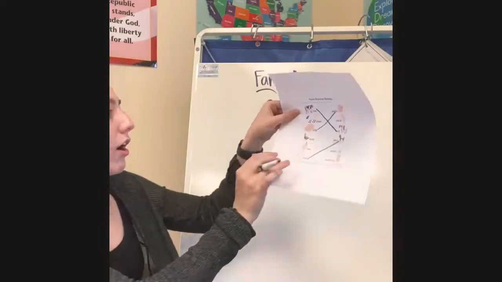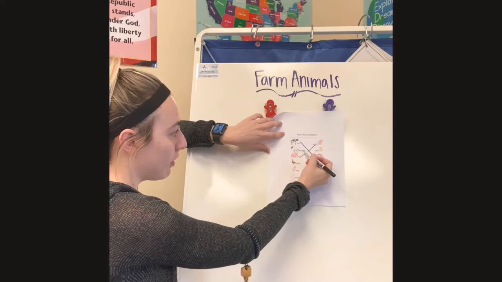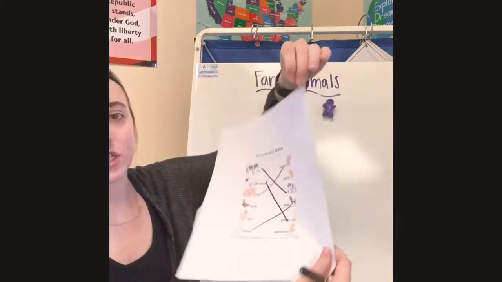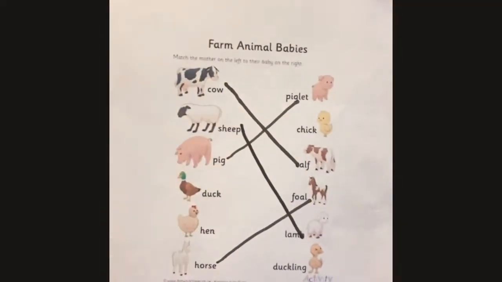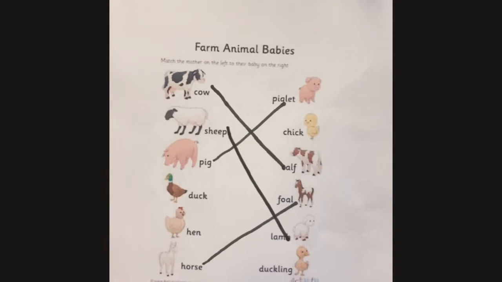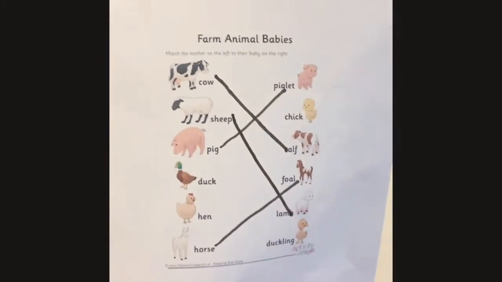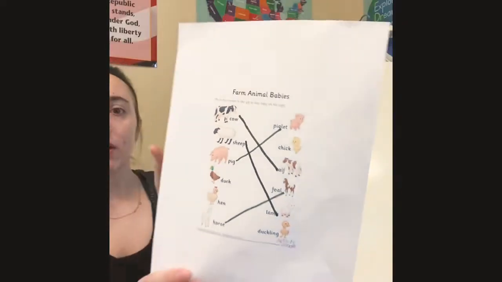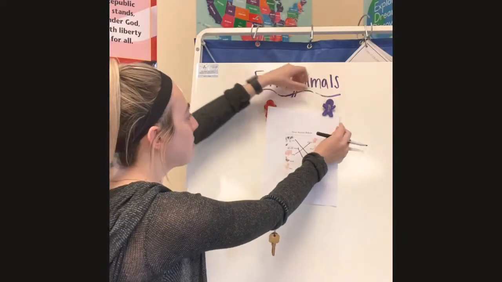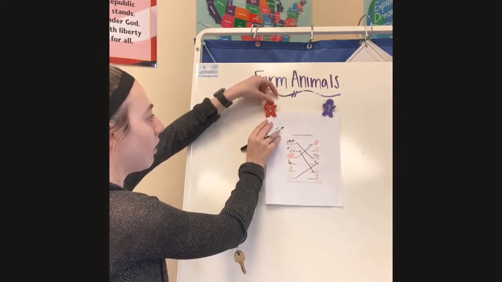Okay, so let's draw a line. We're gonna go to the mama sheep. We're gonna draw a line all the way down to the lamb, just like that. Look, we're filling up our paper. Our lines are getting all crisscrossed. Great job, friends, finding the mama animal and matching it to the baby. You guys are doing an awesome job. Alrighty, friends, we have a couple more baby animals that I would like to tell you about and what they are called.